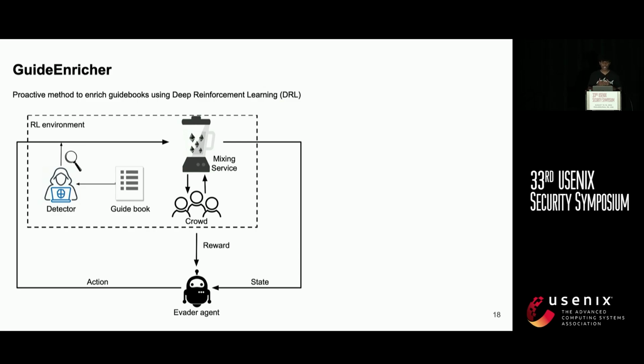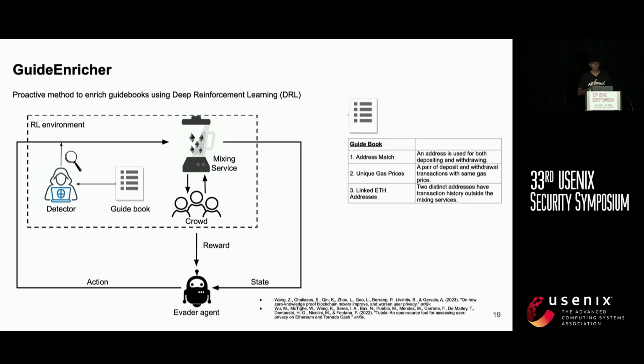Then we create the evader agent, which is a deep reinforcement learning agent which interacts with the reinforcement learning environment and transfers some money via the mixing services while evading the detector. The detector is a rule-based system which monitors the evader agents and checks whether evader agents violate the guidebook instructions. The guidebook, as mentioned, contains the rules that you should follow while using the mixing services.